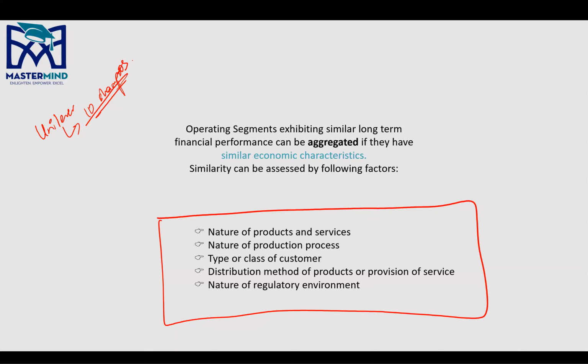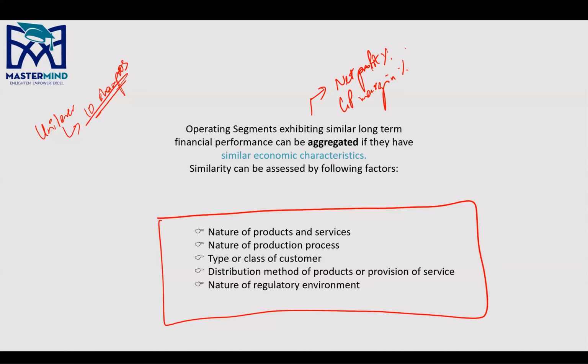Get it? Operating segments exhibiting similar long-term financial performance. This could also be one of the bases, right? For example, net profit margin, GP margin, any turnover percentages, right? If they seem to be similar, you have to assess whether the economic characteristics are similar, right?